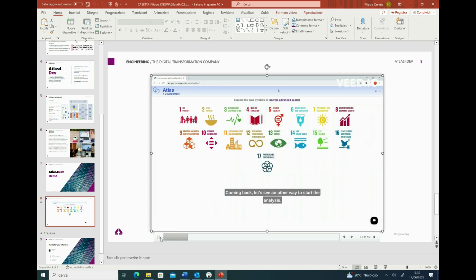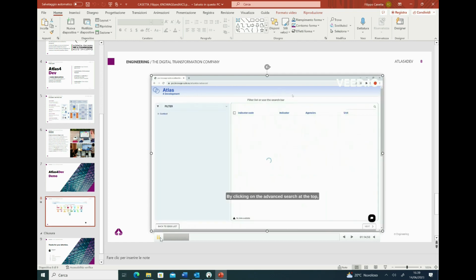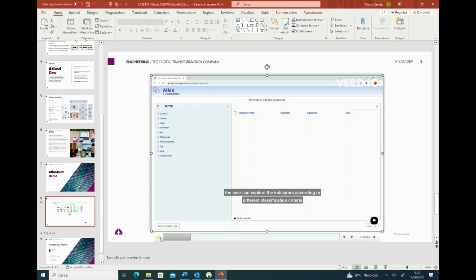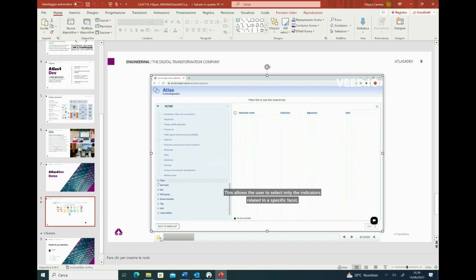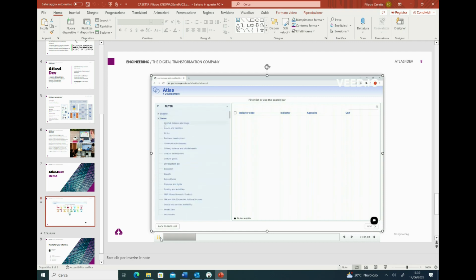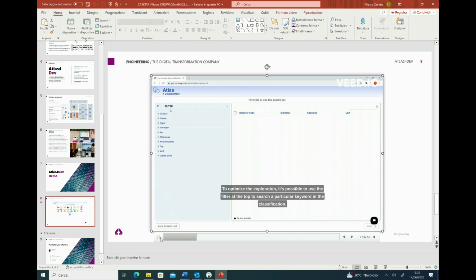Coming back, let's see another way to start the analysis, and this is through the advanced research. In this way, we have the possibility to search the indicator by other different criteria, like, for example, a common context, a common theme, or a common topic. We can navigate into them to select only the facet in which we are interested. And so the user will select a facet and can visualize all the indicators that are related with. To optimize the exploration, it's also possible to use the filter at the top to search a particular keyword.